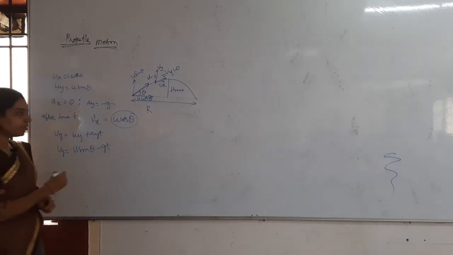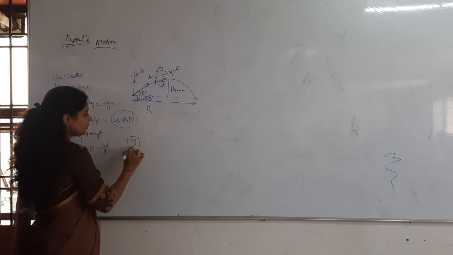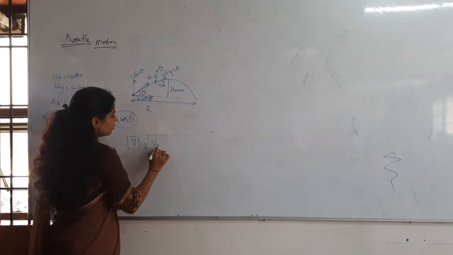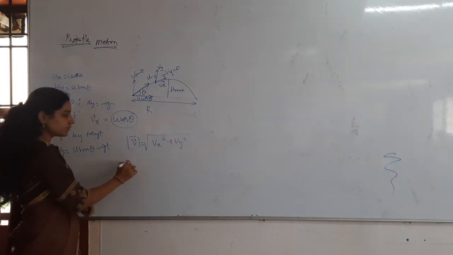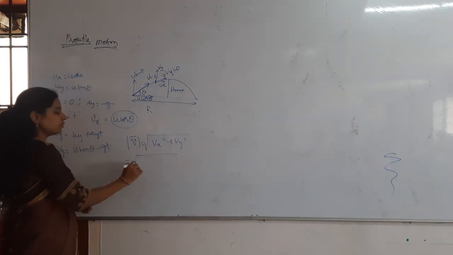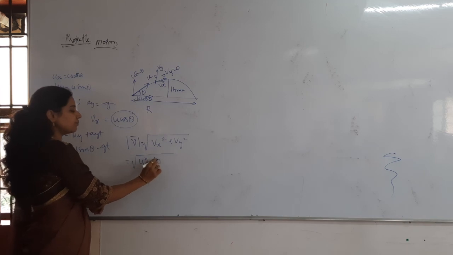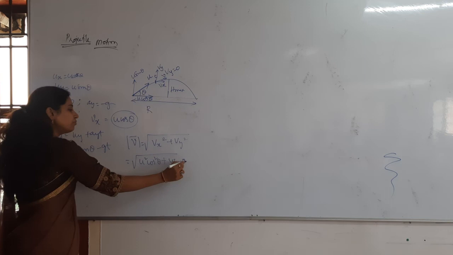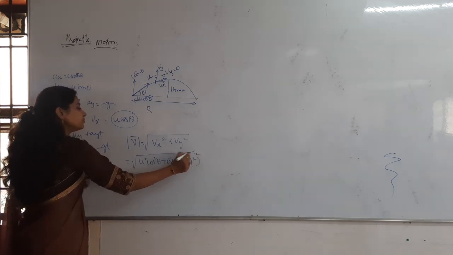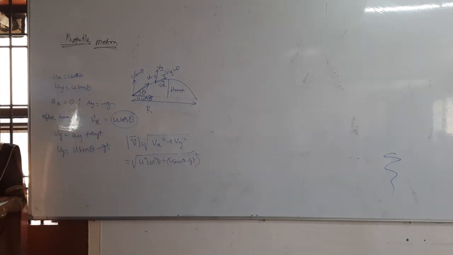And after that, the total velocity magnitude, if I find it, I can write as under root Vx square plus Vy square. Then Vx is u square cos square theta plus Vy, which is u sin theta minus gt, whole square. That is the modulus of V.